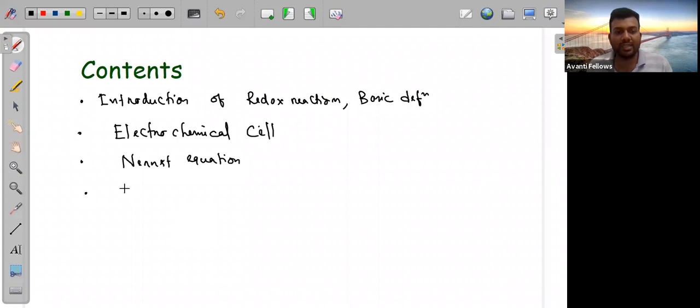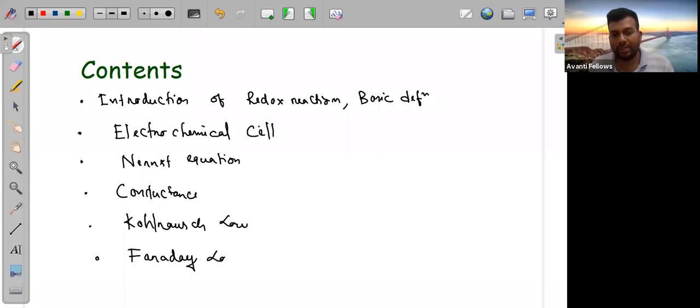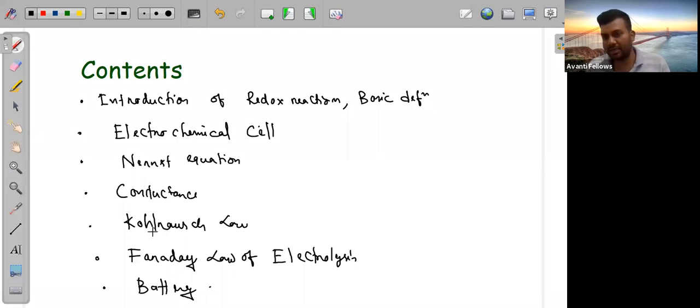After the Nernst equation, we'll discuss conductance, then Kohlrausch's law, and after that Faraday's law of electrolysis. The last part is different examples of battery. So you can see there are mostly 7 parts.